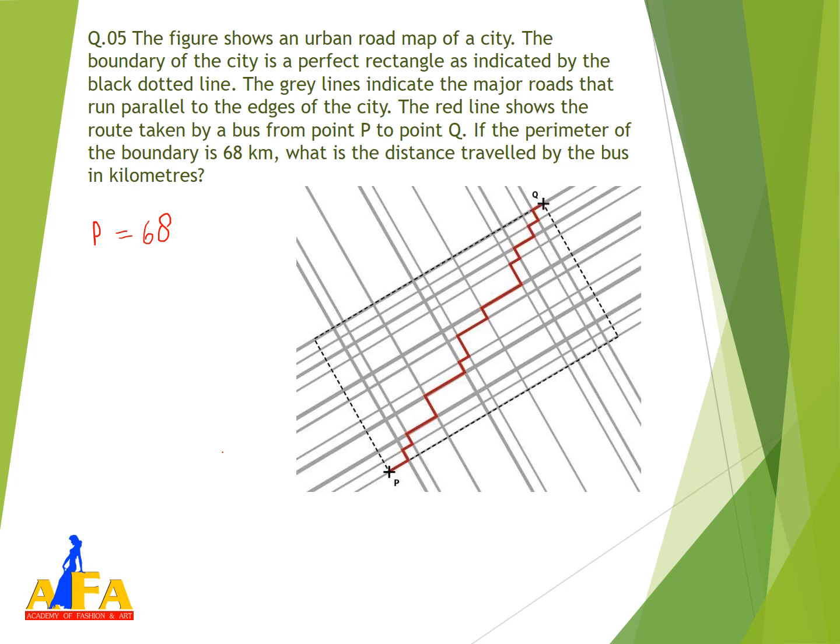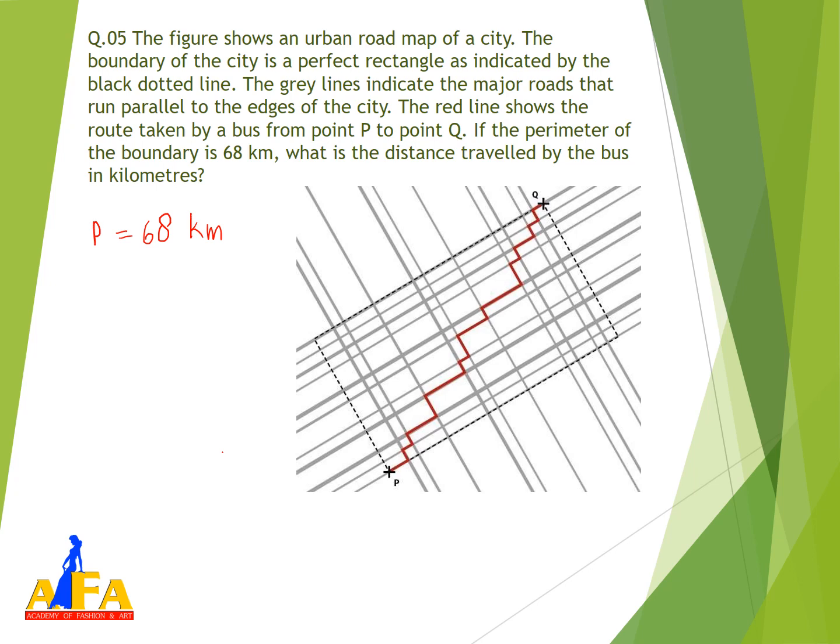Sometimes the SEED questions are too lengthy and you will feel that it is too tough to solve, but this is not actually so. These types of questions are very easy. If we see the question, they have given the perimeter of this map. So what is the perimeter? The perimeter is 68 kilometers, right? If we see the path of the bus, the exact pattern is there.